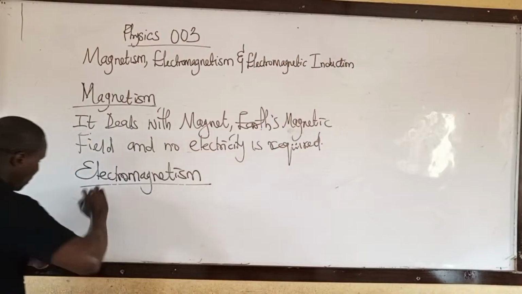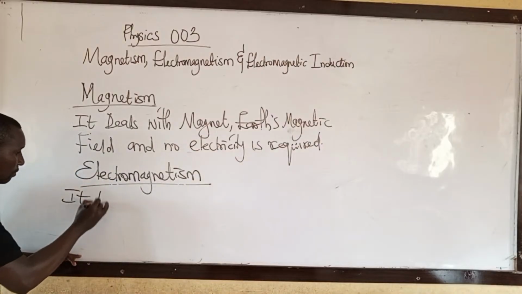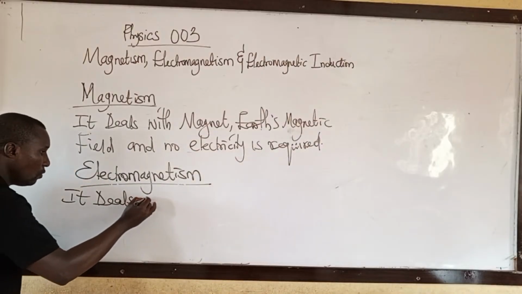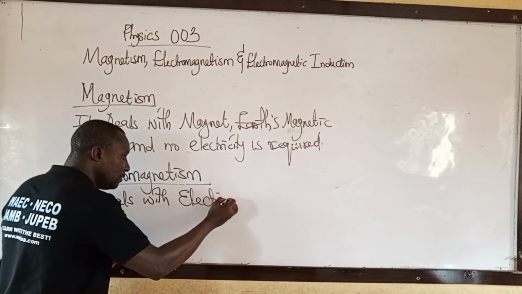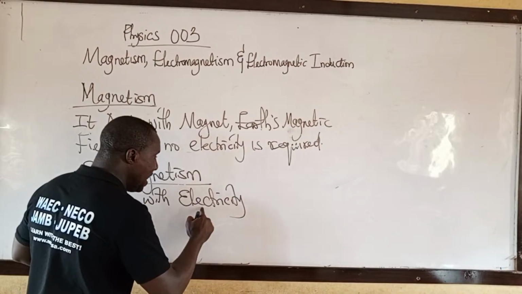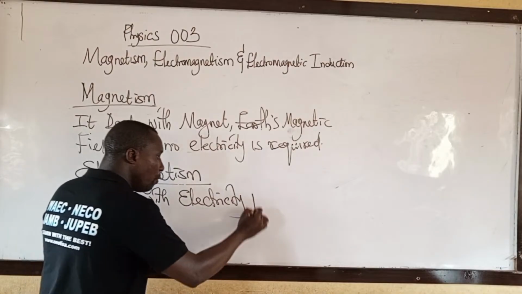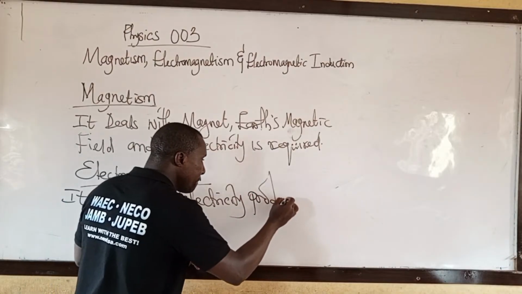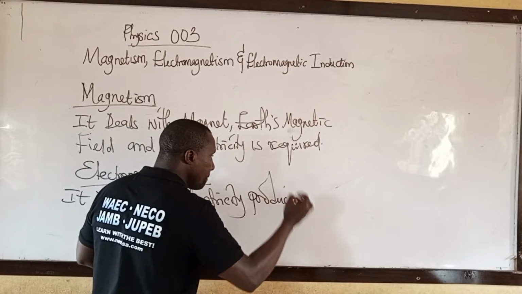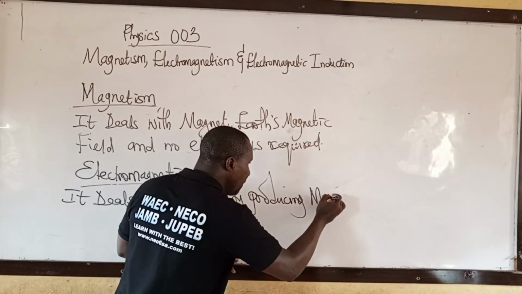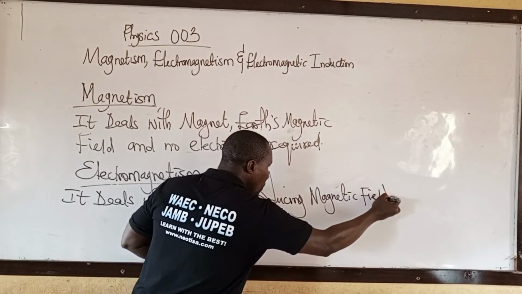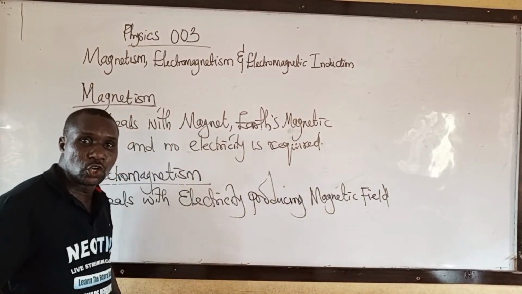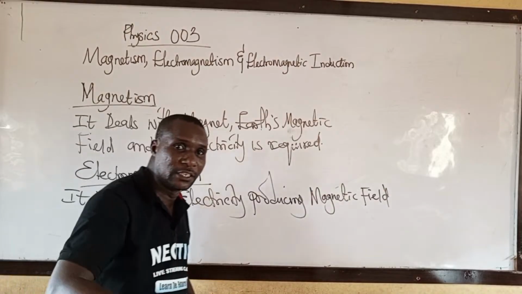Electromagnetism deals with electricity producing magnetic field, where we use electric current to produce a magnetic field.